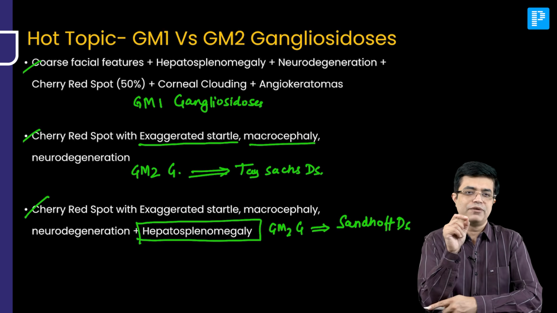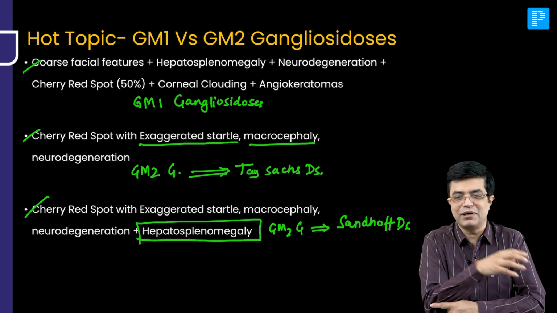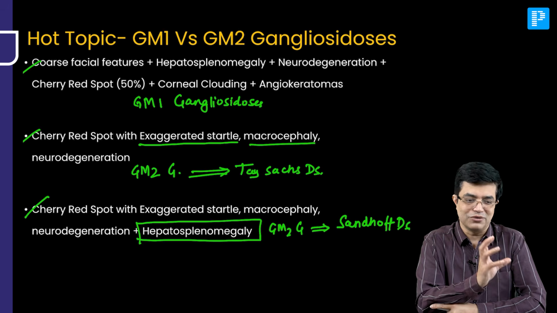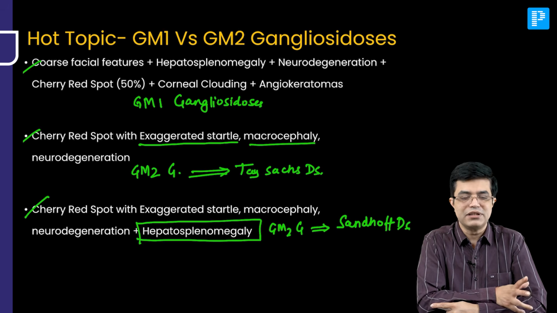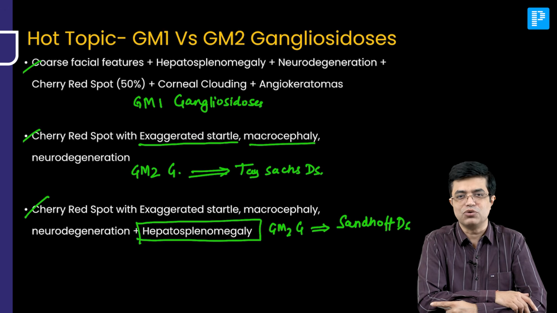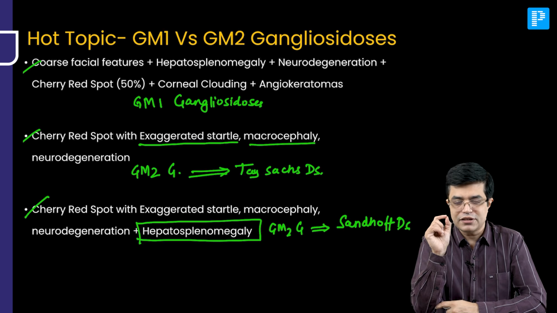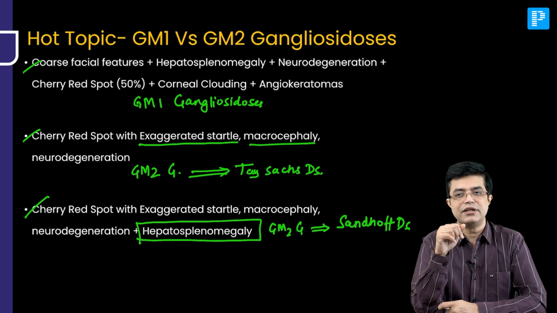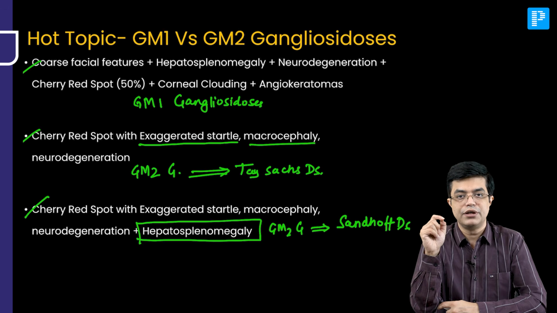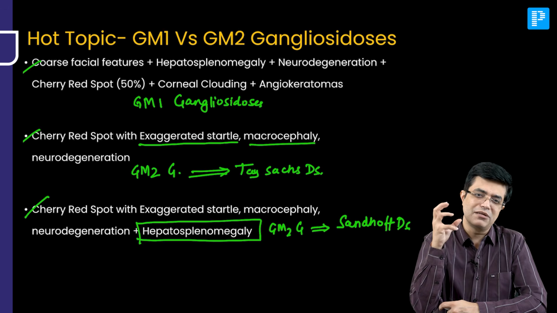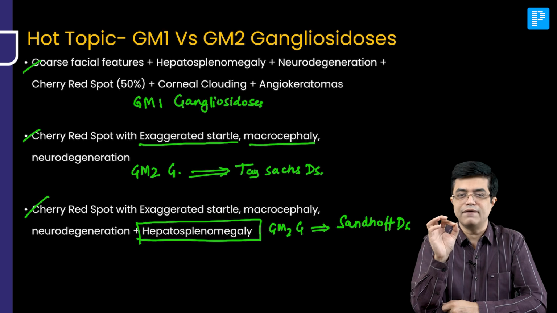And another extra edge, for all of you who read from Nelson, and I'm expecting that apart from the soft copy, you also have access to the good old traditional hard copy of Nelson. There are two tables given in the chapters on lipidosis. One is a very big table. Using a color pen, just mark in that table where you find cherry red spot, where you find coarse facies, where you find optic atrophy, and not all diseases, only the major ones. There are two such tables you will find. Those tables, again, are very important.